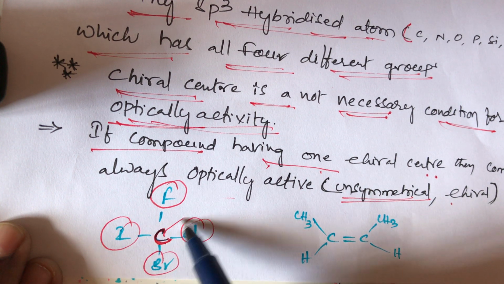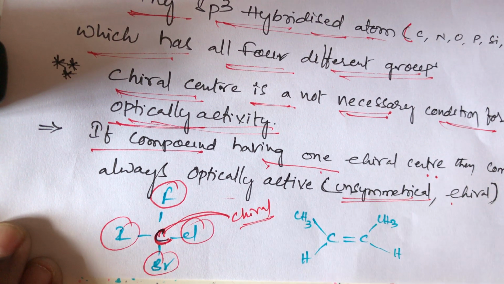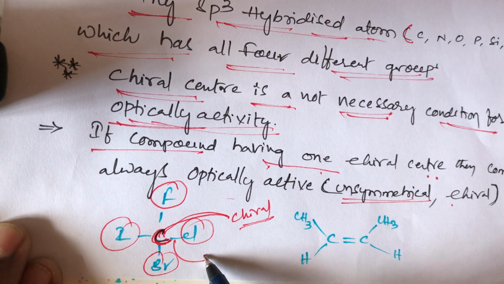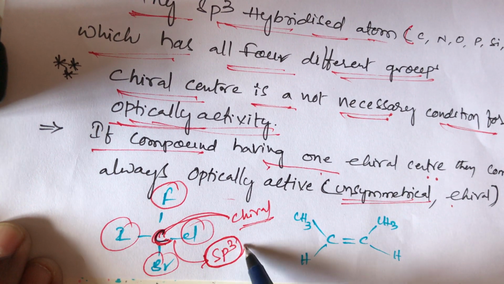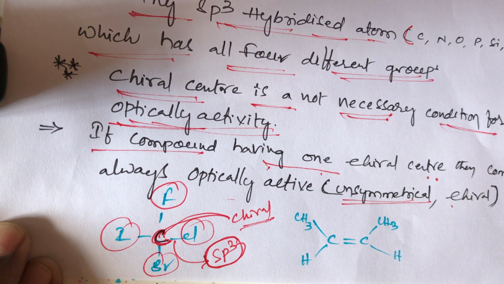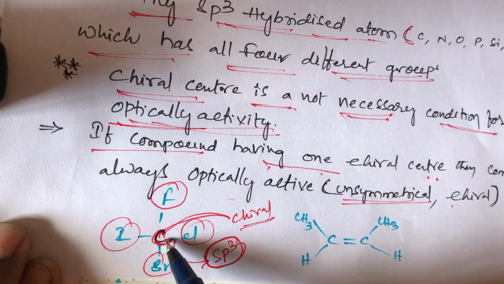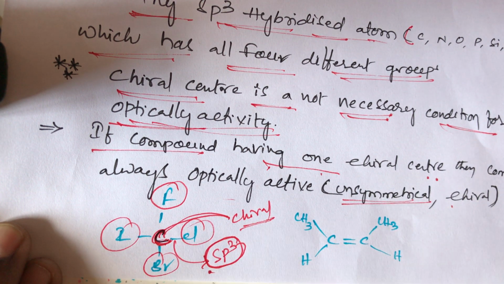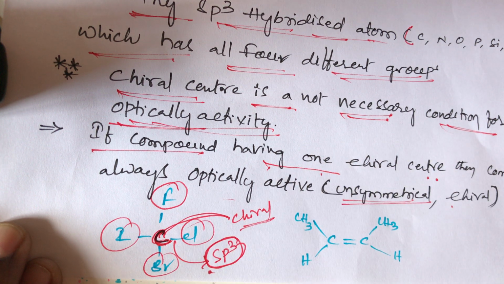So this is the chiral center. This is called chiral carbon. This carbon undergoes sp3 hybridization. This is the condition: the compound should contain sp3 hybridization, and that is condition 1. Carbon surrounded by four different groups is also one point, and the central carbon atom contains sp3 hybridization. This is also one condition. So this compound should contain four different groups and sp3 hybridization. So this is the condition.